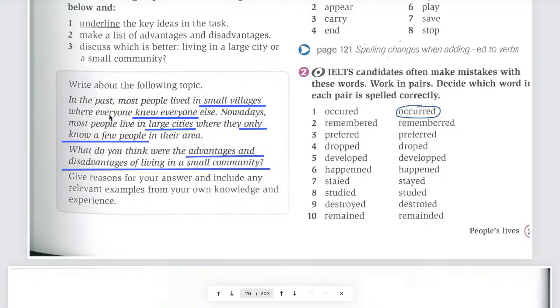In the past, most people lived in small villages where everyone knew everyone else. Nowadays, most people live in large cities where they only know a few people in their area. What do you think were the advantages and disadvantages of living in a small community? So that's the question, okay? Give reasons for your answer and include any relevant examples from your own knowledge and experience.